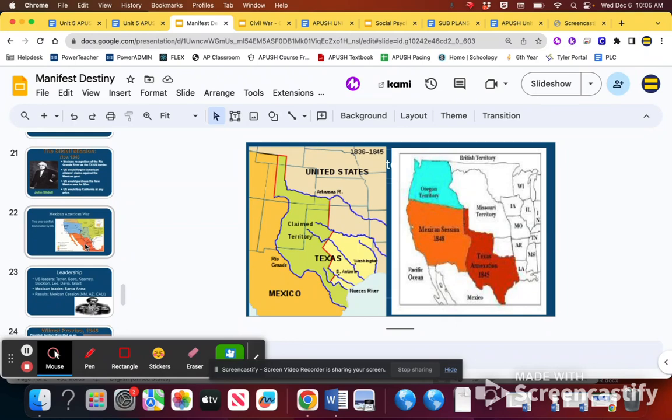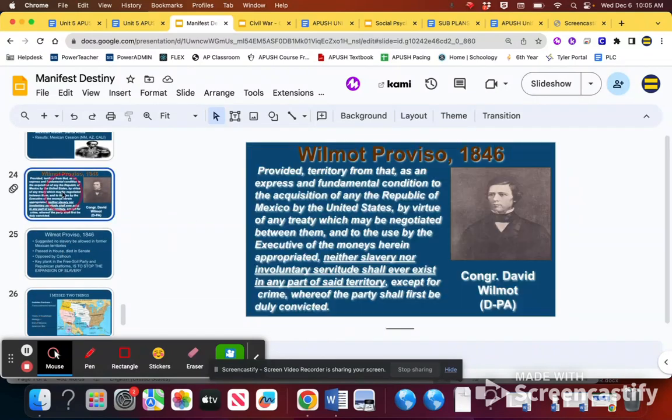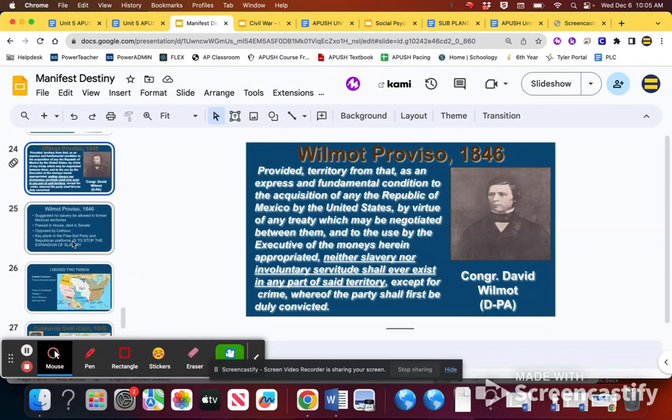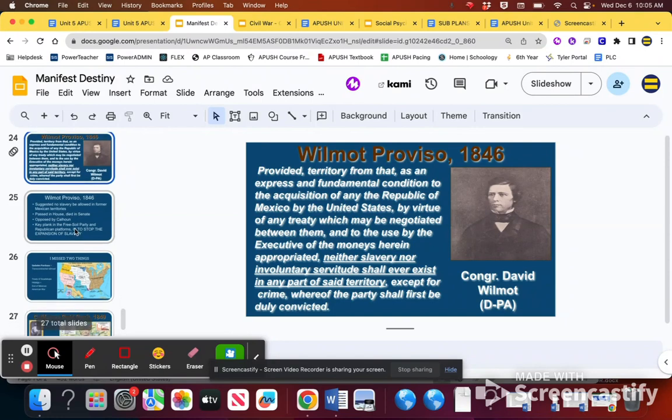We annexed Texas, we settled border disputes with Oregon and Maine, and we acquired the Mexican cession through violent means in war. We do see slavery immediately start to become an issue, because this guy Wilmot tries to put in a clause that says that we cannot expand slavery into the newly created Mexican cession. This vote fails, but it's just an example of the slave issue taking hold, which we'll cover here at the end.